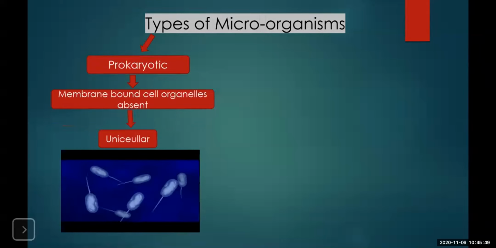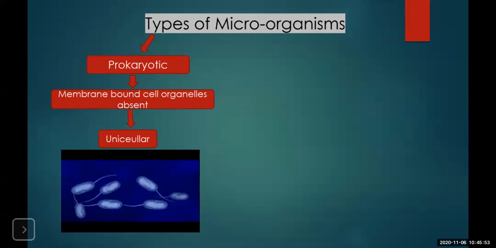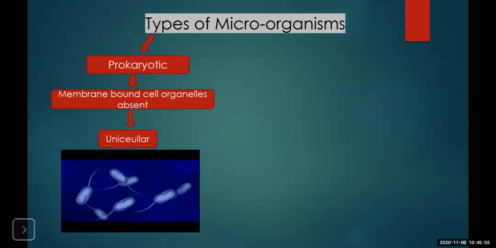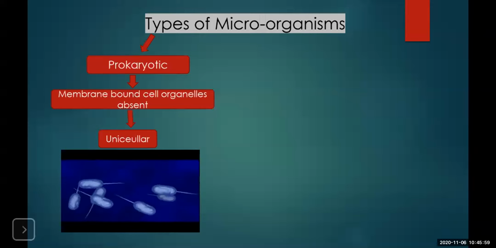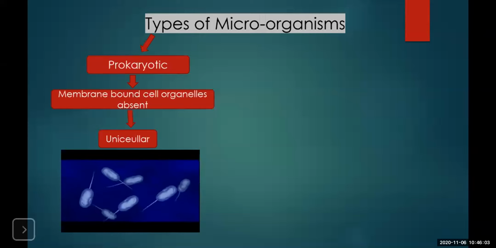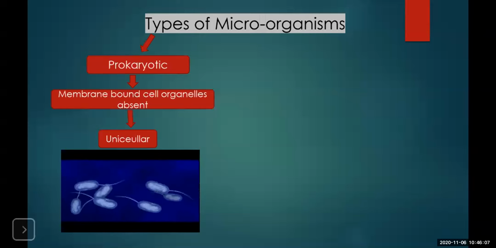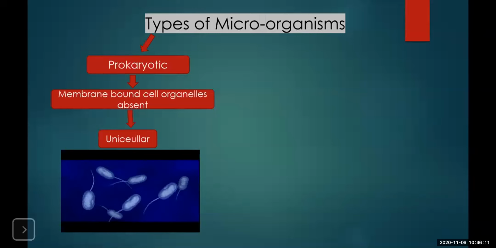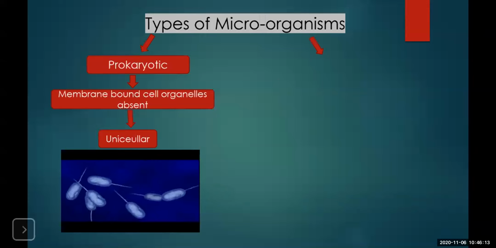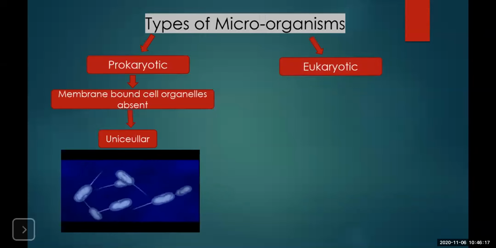So these are the prokaryotic organisms. Remember, pro means primitive and karyon means nucleus. So the organisms without nuclear envelope and membrane-bounded cell organelles are called prokaryotic microorganisms, and they are usually unicellular.